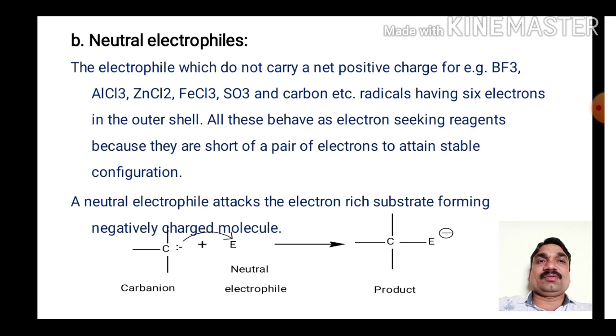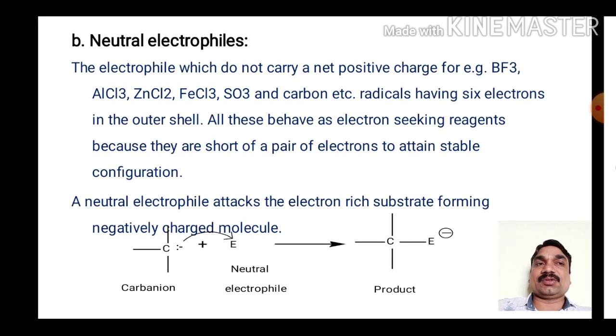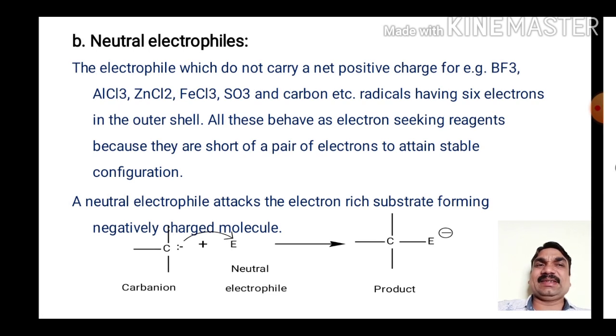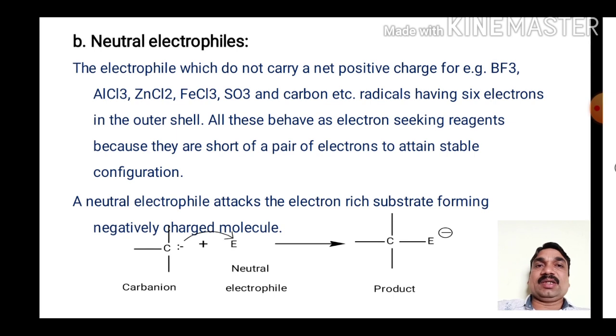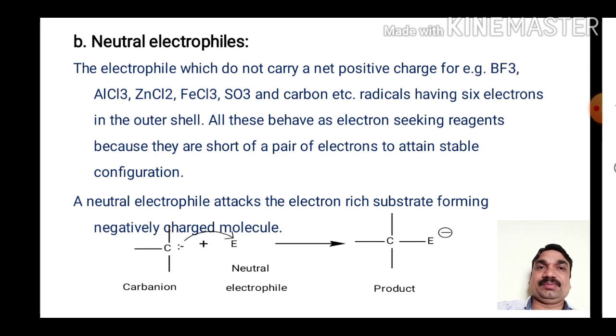The second type of electrophile is the neutral electrophile. These are electrophiles which do not carry a net positive charge, for example BF3, AlCl3, ZnCl2, FeCl3, SO3 and carbenes, radicals having 6 electrons in their outermost shell. All these behave as electron seeking reagents because they are short of a pair of electrons to attain stable configurations. All Lewis acids are called neutral electrophiles.